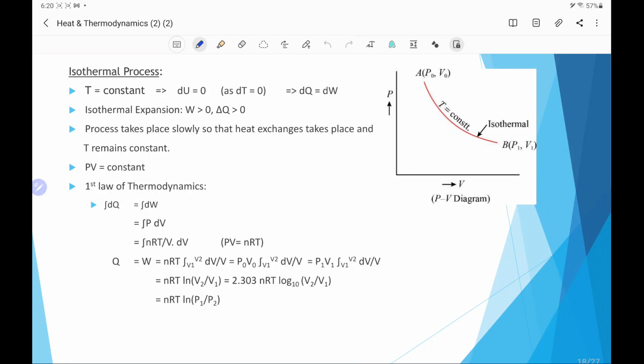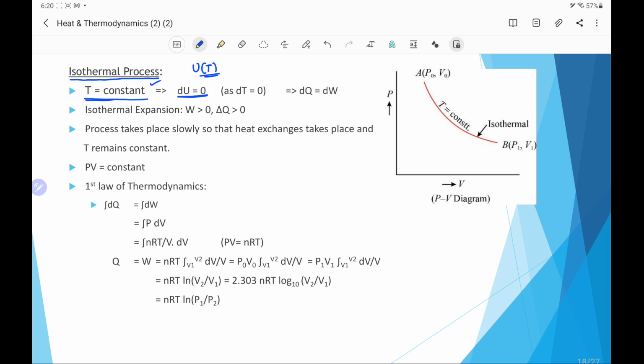Another process is the isothermal process. Isothermal process is the thermodynamic process in which temperature remains constant. And because internal energy is a function of temperature, we can say if temperature is constant, then the change in the internal energy will be zero.